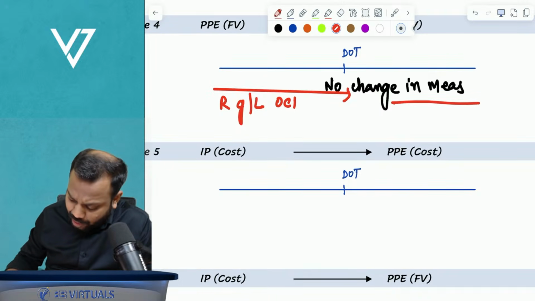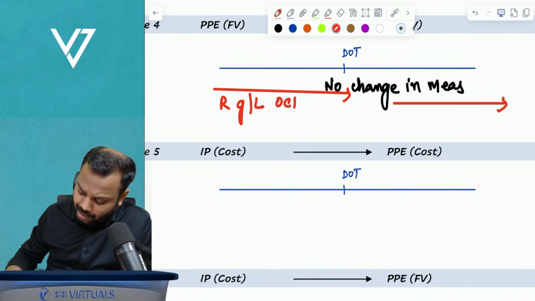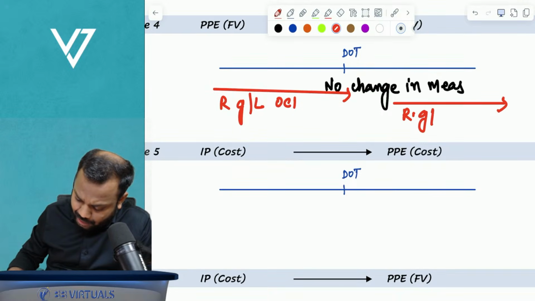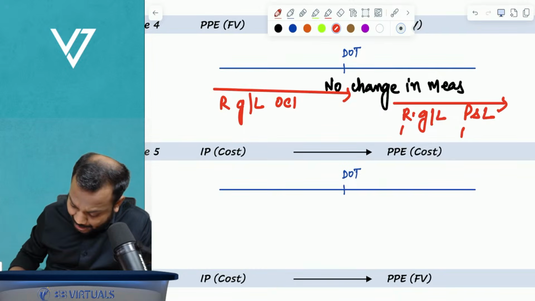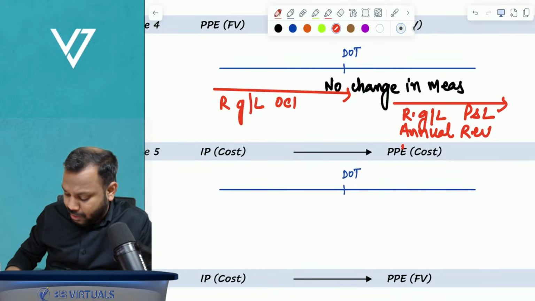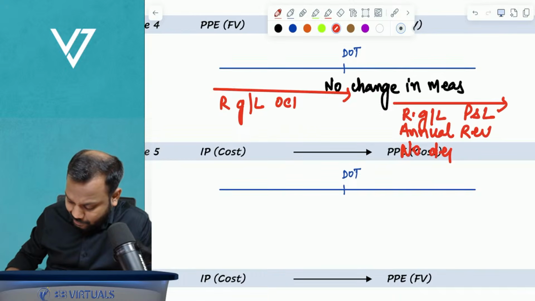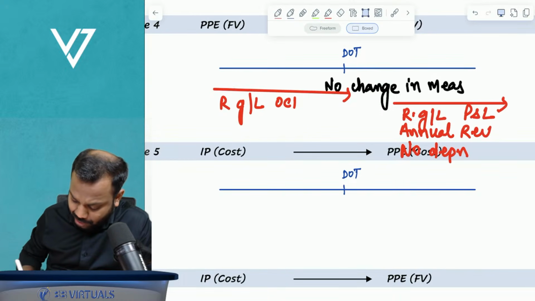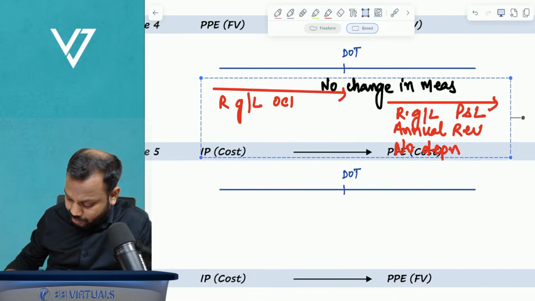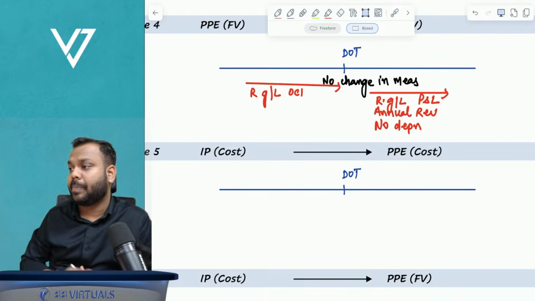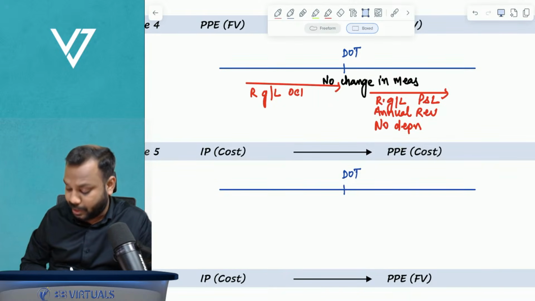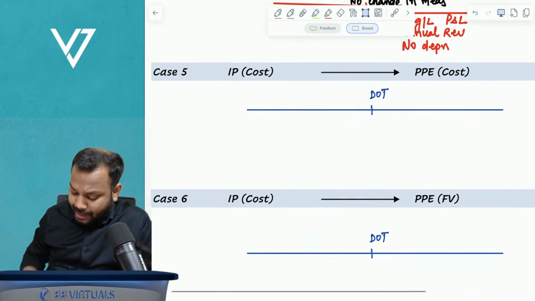No. So here you will record revaluation gain or loss in P and L. Then you will do annual revaluation. No depreciation, since IP is at fair value, no further depreciation. Clear?